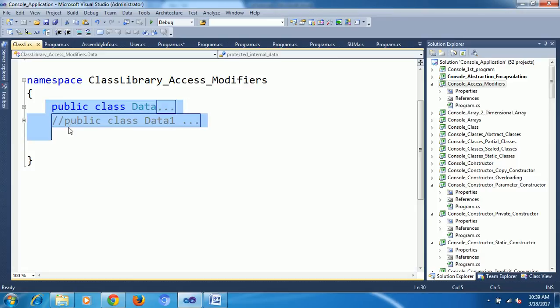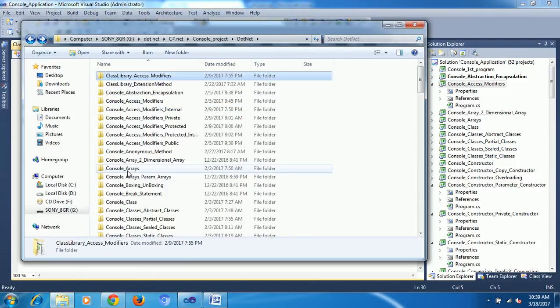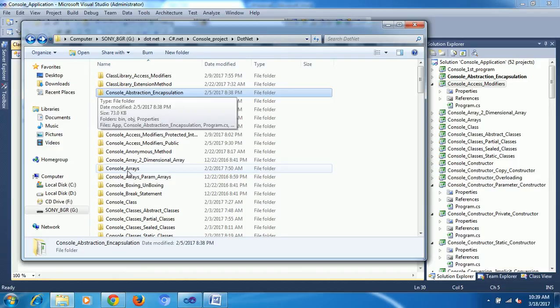This one I will explain last. Leave it. First I will go for the first access specifiers. What is the first? Same class. Otherwise, wait. I will take one more class.